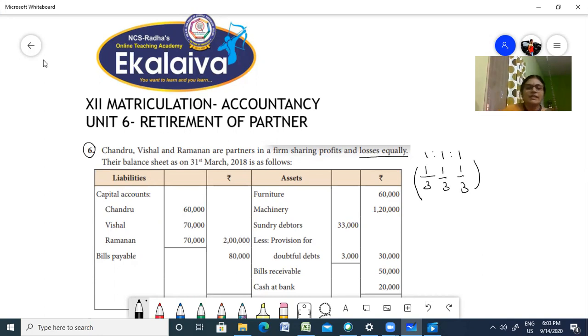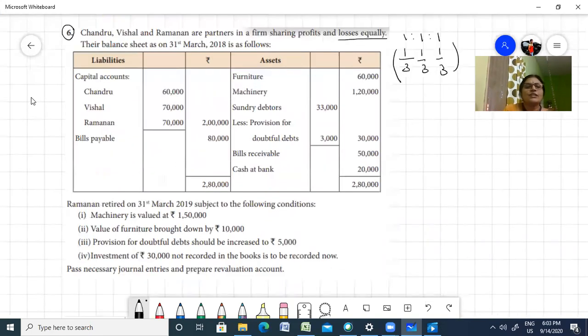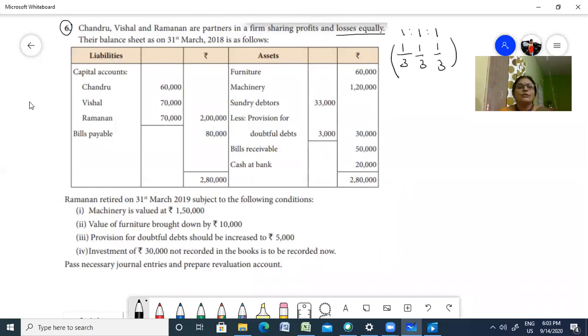Now they've given you some details of their balance sheet. This is their liability, where you have Chandru, Vishal and Ramanan 60, 70 and 70. And here you have some fixed assets and some current assets, sundry debtors, bills receivable, cash at bank, etc. They've given you provision, and bills payable here. Then they've given you that Ramanan retired on 31st March. So Ramanan is going to retire from the firm.